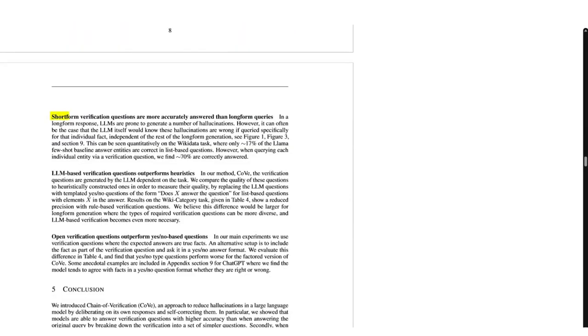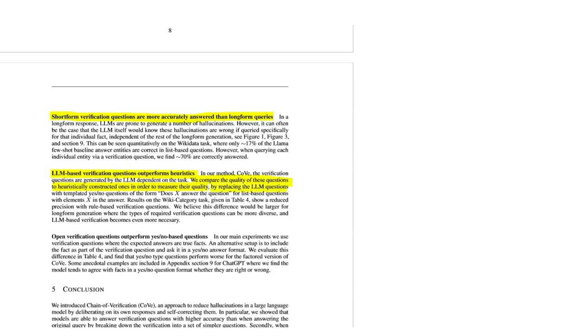Okay, and that short-form verification questions are more accurately answered than long-form queries. Okay, that's expected. That LLM-based verification questions outperform heuristics, and to do that, they compare the quality of these questions to heuristically constructed ones in order to measure their quality.